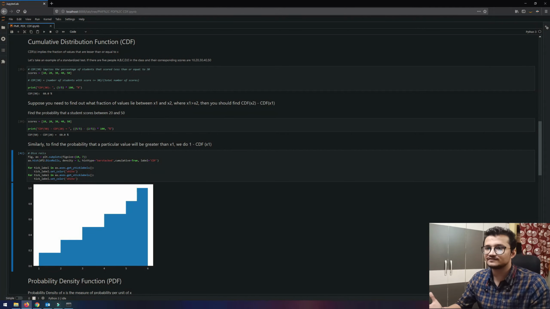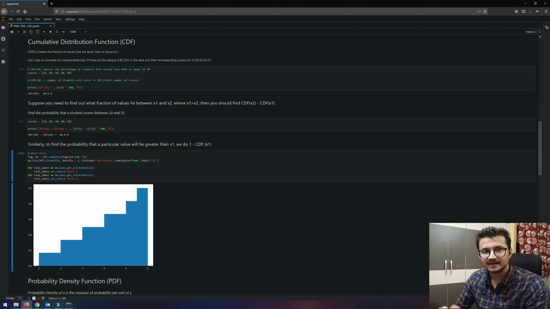So the cumulative distribution function, as I said, gives the fraction of values that are less than or equal to a given specific value x. In this example, let's say we are looking at the scores of students in an exam. We have them ranging from 10 to 50, scored by 5 individual students.